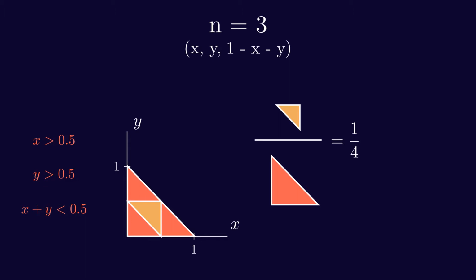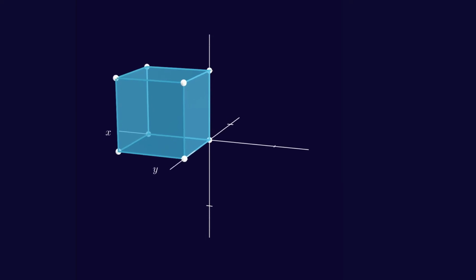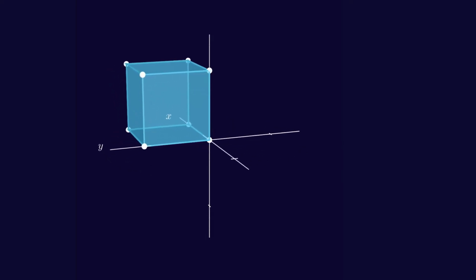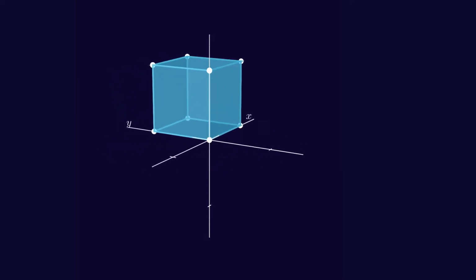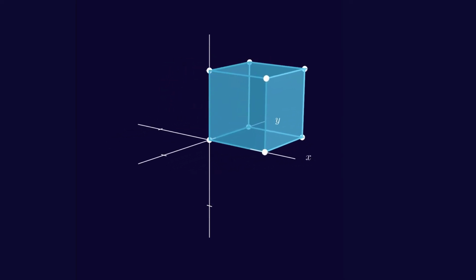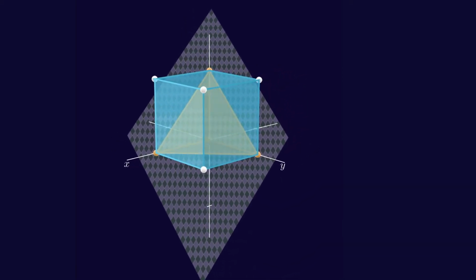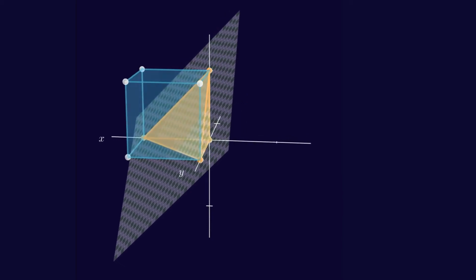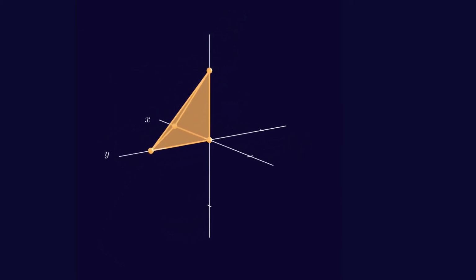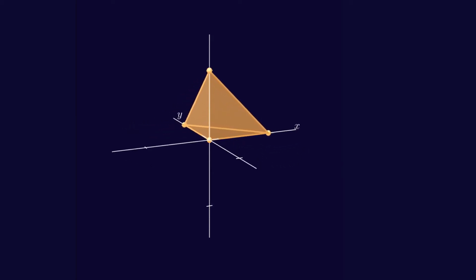I will go through what happens in the n equals 4 case before generalizing to higher dimensions. This cube sitting in 3D space represents the possible ways to select 3 numbers between 0 and 1. I don't want the region where the sum of those 3 numbers is bigger than 1. So I will graph the equation x plus y plus z equals 1, bisect the cube with this plane, and get rid of the region where the sum is bigger. We are left with this little tetrahedron, and its volume is all possible outcomes.